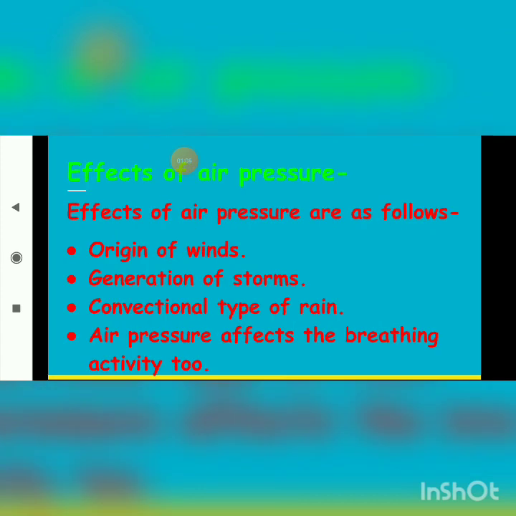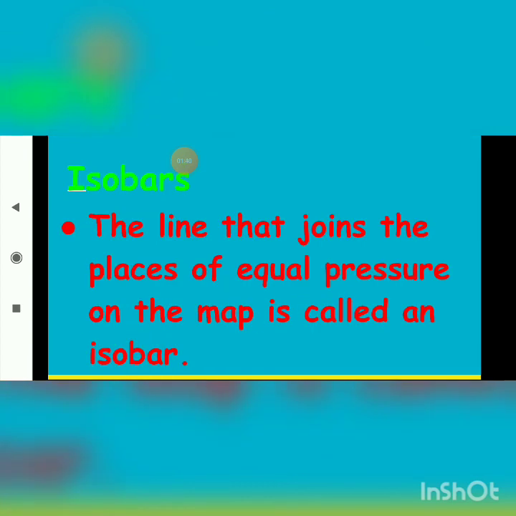So what are the effects of air pressure? Effects of air pressure are as follows. First one, students, is origin of winds. Then generation of storms, convectional type of rain, and air pressure affects breathing activity too.